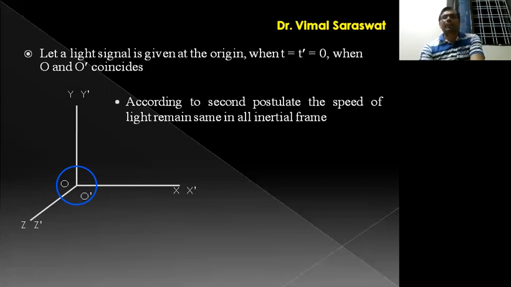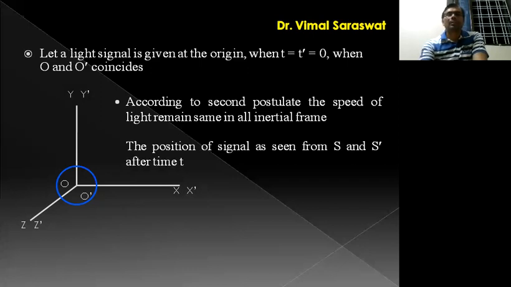And according to the second postulate, the speed of light remains the same in all inertial frames of reference. It means if we obtain the distance traveled by light in frame S and S dash, then the velocity of light will be the same, that is c. The position of the signal as seen from S and S dash after time t, since the speed of light is c, so after time t, it will cover a distance x equal to ct in frame S.